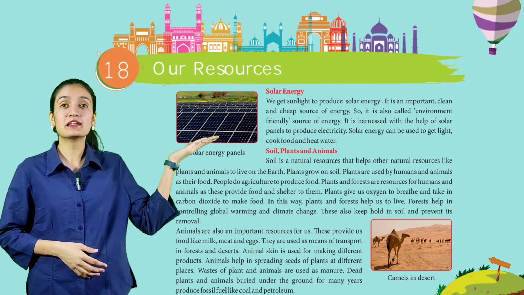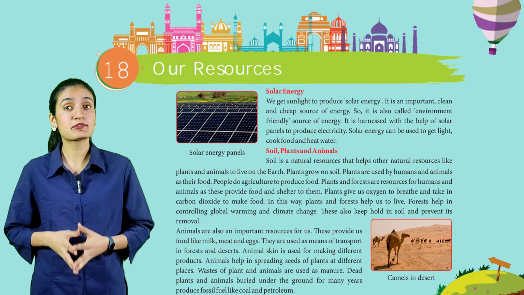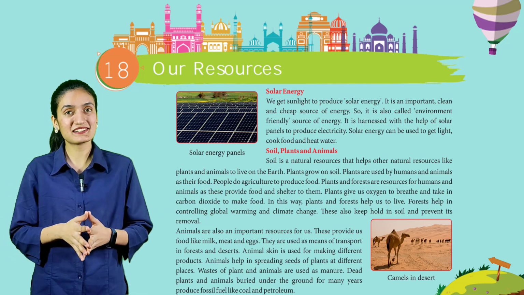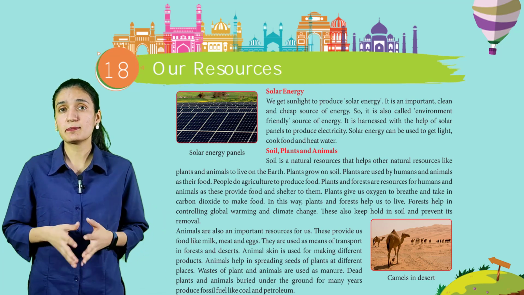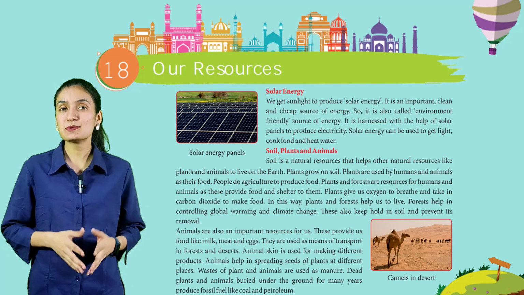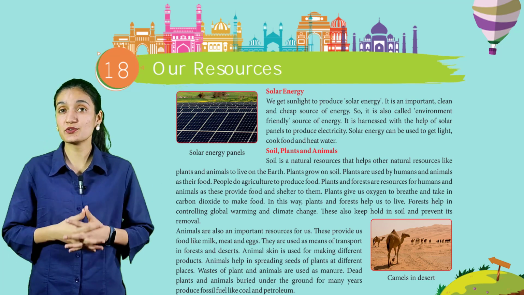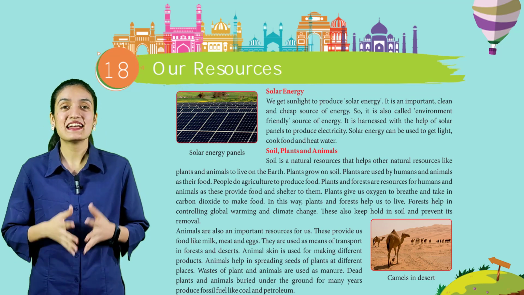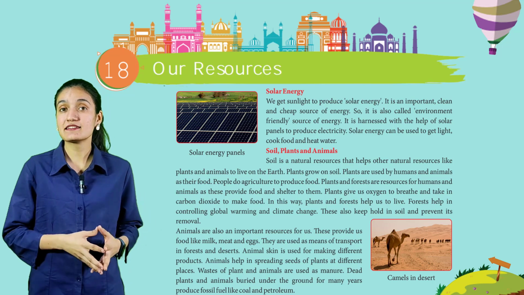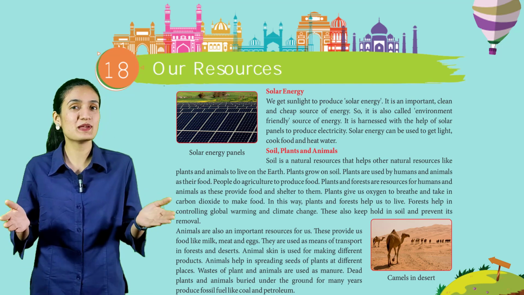Next, soil, plants and animals. Soil is a natural resource that helps other natural resources like plants and animals to live on the earth. Plants grow on soil. Plants are used by humans and animals as their food. People do agriculture to produce food. Plants and forests are resources for humans and animals as these provide food and shelter to them.